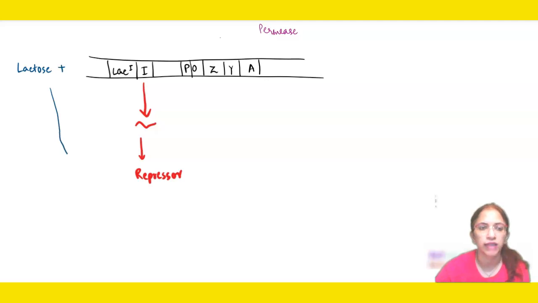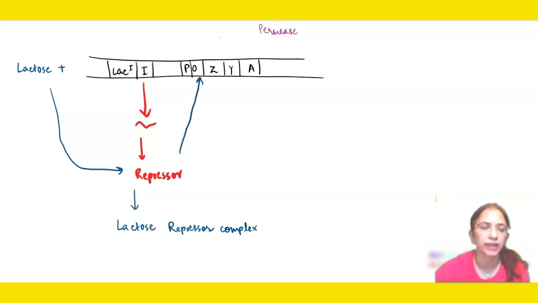Now this lactose, if it is present, it will unite with the repressor to form lactose repressor complex.